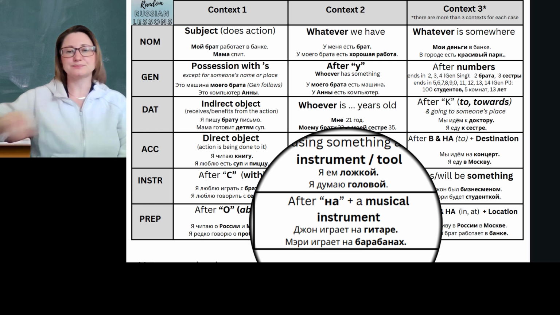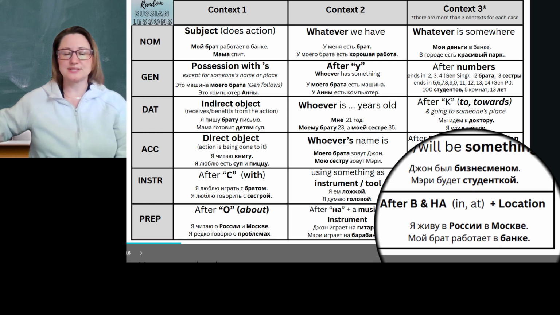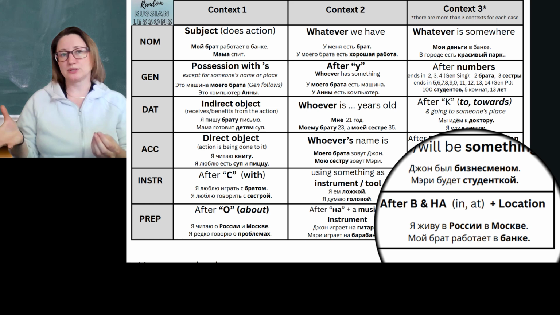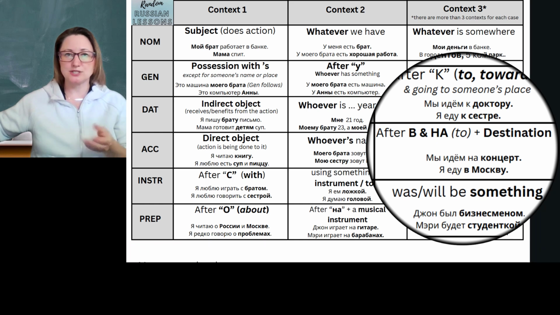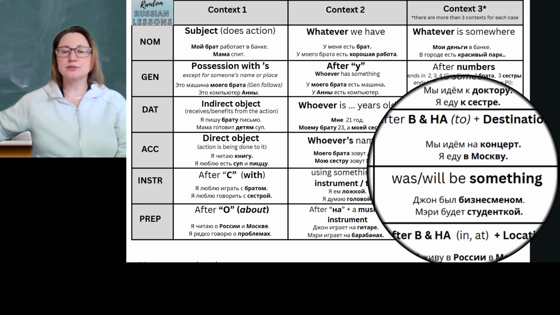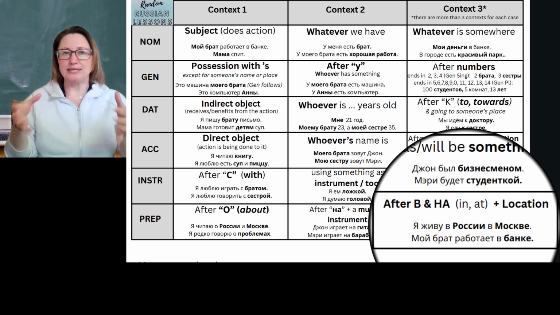plus the prepositional. Okay, and the last context just for this presentation, for the prepositional case is using the prepositions v and na when we talk about a location. And in this context, v and na will mean in or at some location. So remember when we talked about the accusative case, we used exactly the same prepositions, v and na, but we had it in the meaning of to, going to a place, going to a destination. So here we're using exactly the same prepositions, but when we are at a location or in a location.